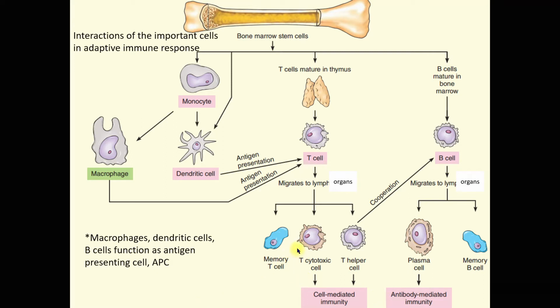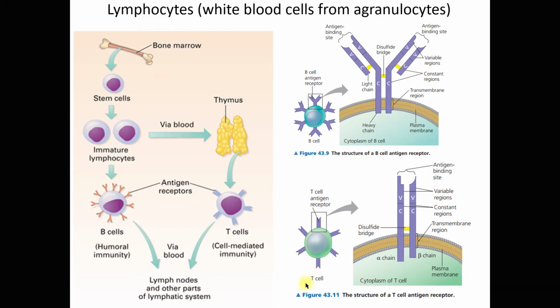Now, this diagram here shows you, from our bone marrow, we have the stem cells, like I mentioned earlier. From the stem cells, they develop into lymphocytes. The lymphocytes that mature in the bone marrow are known as B cells, and the lymphocytes that mature in the thymus are known as T cells. Both T cells and B cells have antigen receptors on their surface.